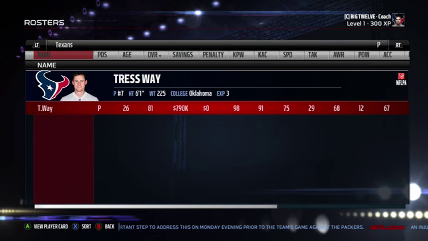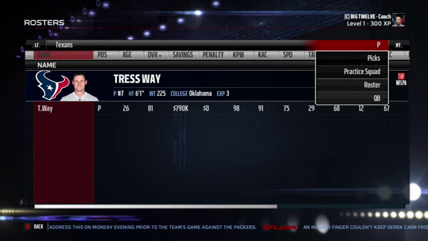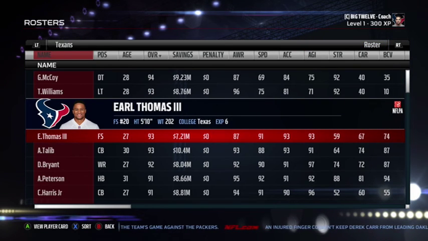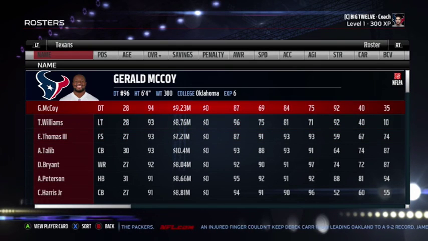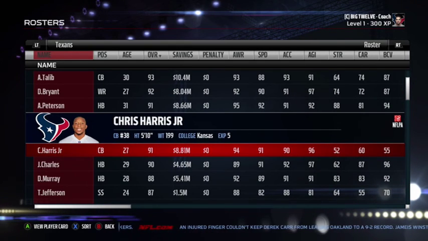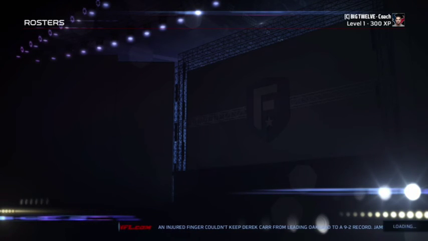And Tress Way, I believe he's the Redskins punter. He's 81. I also could have got the Colts punter, that McAfee too, but he's a little bit older, so I went the younger way. So this is what the team's looking like heading into year number 1. I might actually redo those other ones I did with SEC, ACC, Pac-12, and Big 10 just because I like the way I did it. Just put all the players on the team to start off with and don't have to worry about trades.